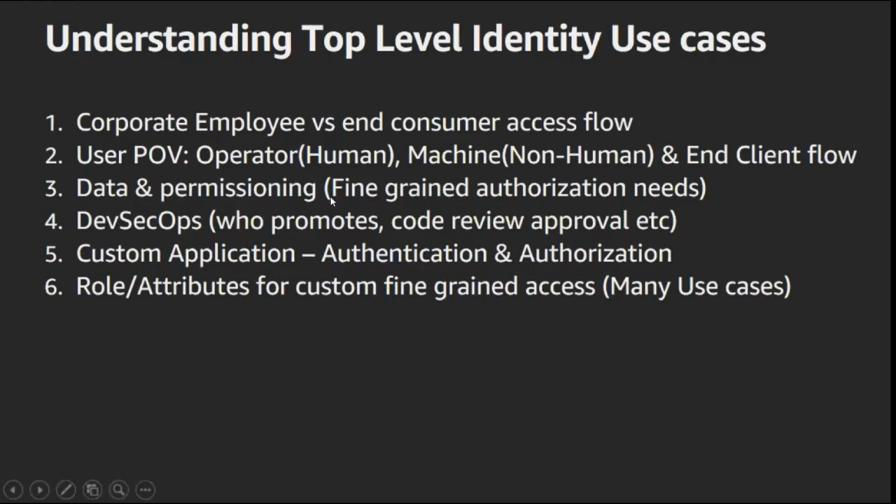The third is data and permissioning. So essentially, when you bring in a good amount of data onto AWS, you may think of, maybe I want to create a data lake. Maybe I want to move that data from one data service to another, Redshift, RDS, EMR. So if you want data to move along with that, the permissions should also move, right? How are you doing permissioning for that? Sometimes customers may ask, I want to have fine-grained permissioning, so at the table level, maybe at the row level, and they may have their own custom ask for it. How do you do that?